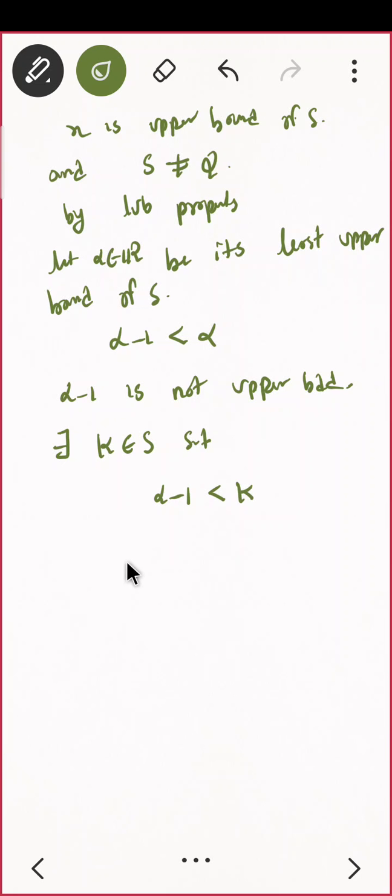Now, since K belongs to S, what is the property for K? Very nice. I should write here, since K belongs to S, that means K is less than or equal to x. Correct?